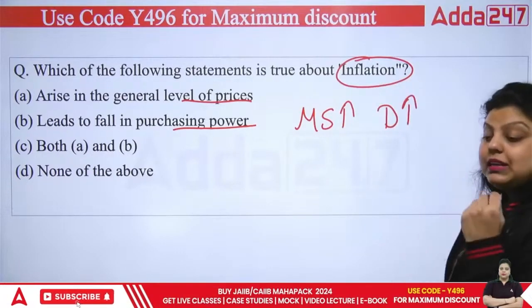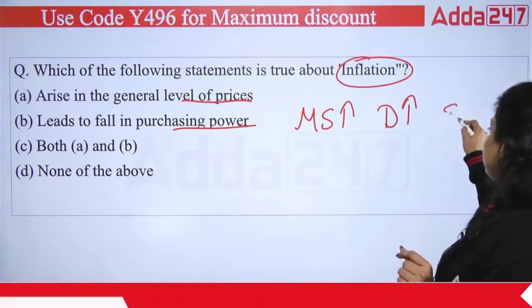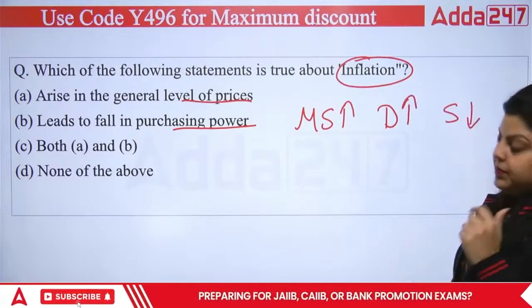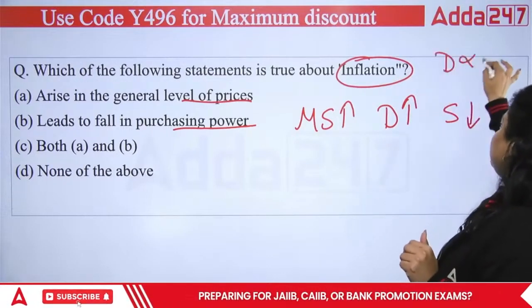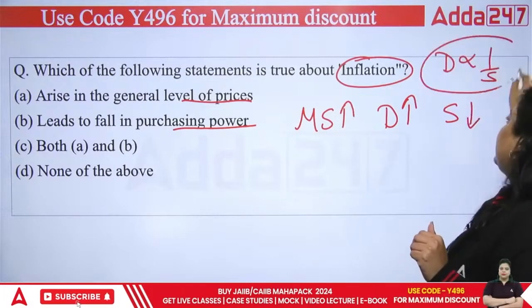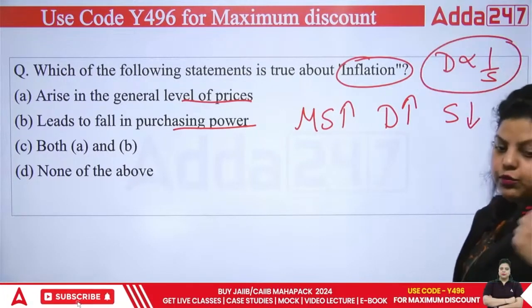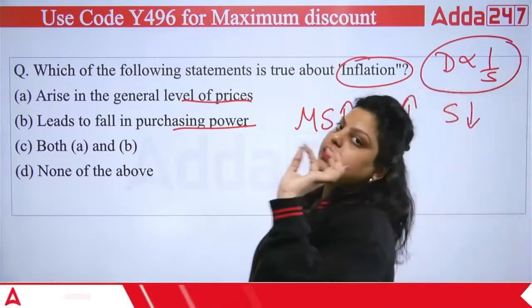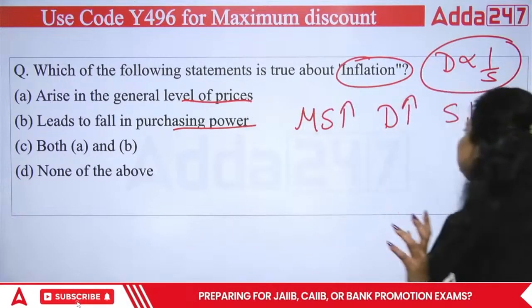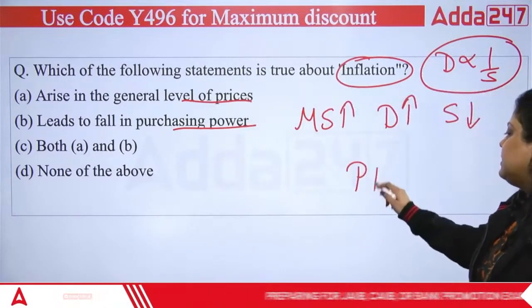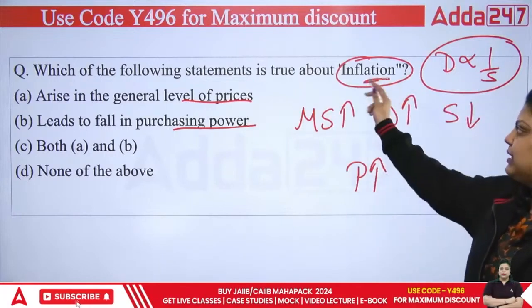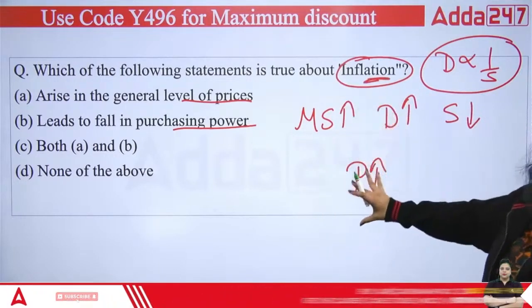Because they have more money, they will demand more goods and services, and comparatively supply will decrease. Because I have told you so many times that demand and supply have an inverse relation. If one increases, the other one definitely will decrease. So if demand is increasing, supply decreases, and it will increase the prices in the economy, and that's what inflation is.